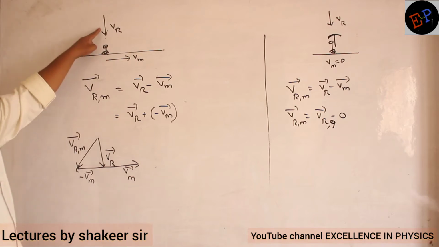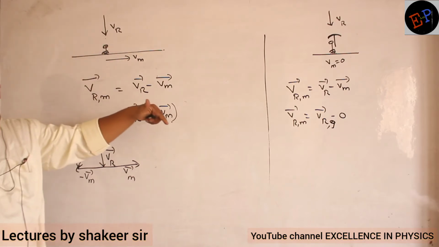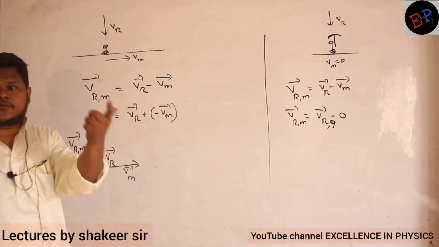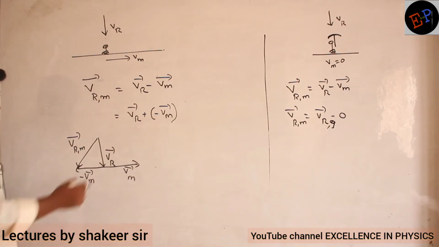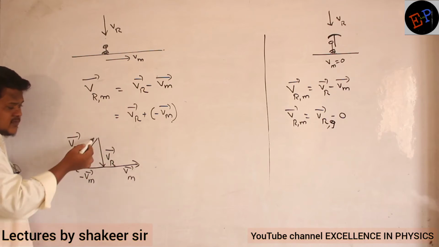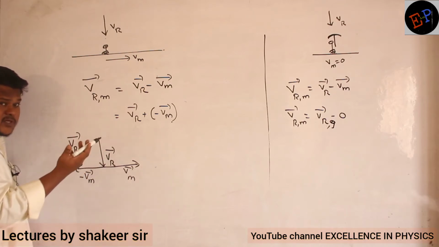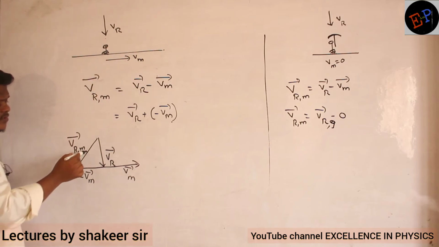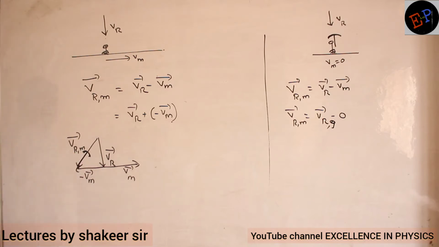Okay, this is the velocity of rain with respect to ground, but now the man is moving, no? So the velocity of rain with respect to man definitely changes. So now rain is falling in which direction? Rain is falling in this direction with respect to whom? With respect to the moving man. Therefore he should hold the umbrella in this direction, then he can protect himself from the rain.